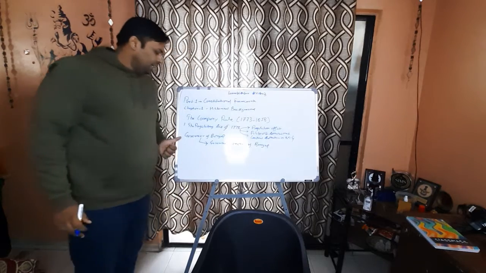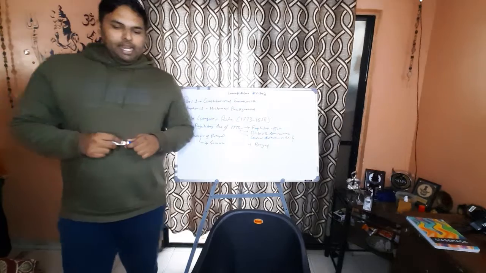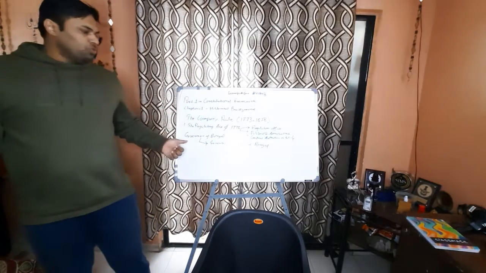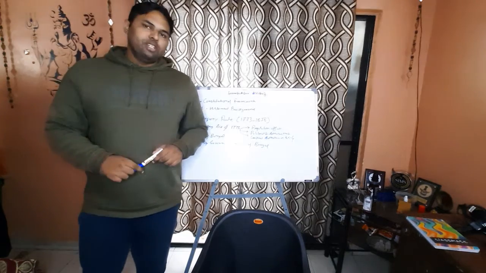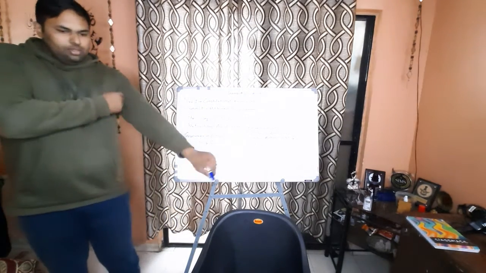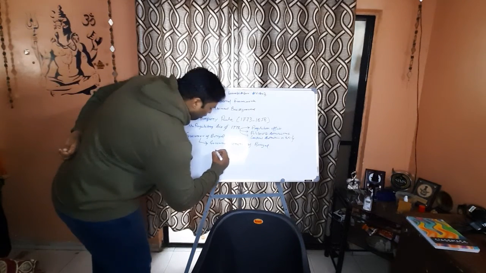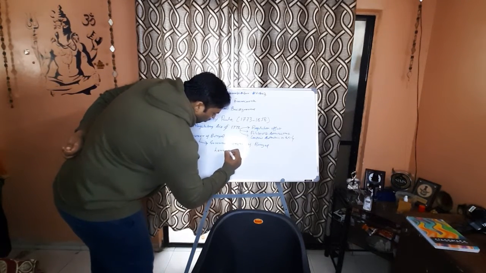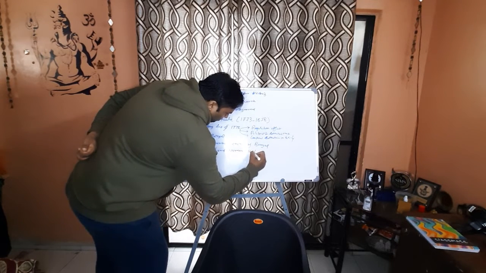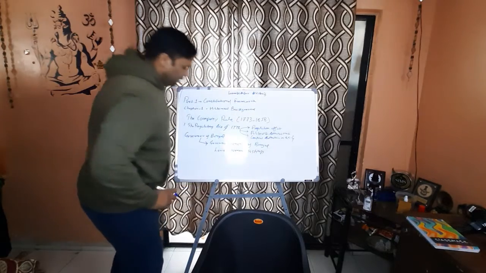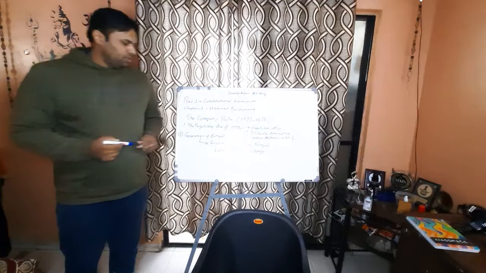This was the first thing, that the Governor of Bengal was made the Governor General of Bengal, and an executive council of 4 members was assigned to him. Now the question is, who was the first Governor General? The first Governor General was Lord Warren Hastings. So this was feature number 1 of this act.